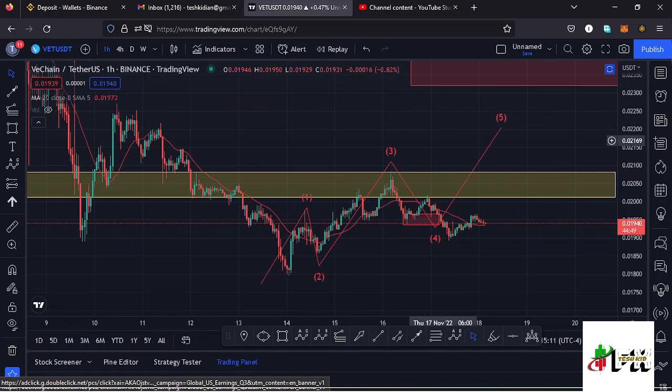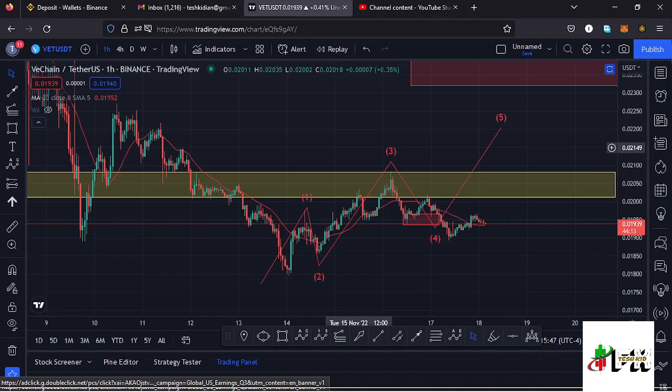I'll kickstart my analysis here on the 1 hour chart. After making a low at around the $0.017 mark on the 14th of November, we have been seeing a very nice bounce to the upper side in a movement that I have been terming in my previous videos as an Elliott wave structure, having that as the first wave to the upper side, then a wave 2, then we continued pushing higher in the formation of a wave 3, then I expected a nice retracement in the formation of a wave 4 before we continue pushing higher in the formation of a wave 5 to complete a higher Elliott wave count 1 over here.